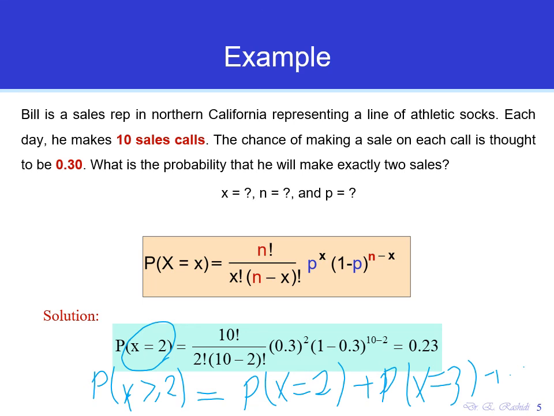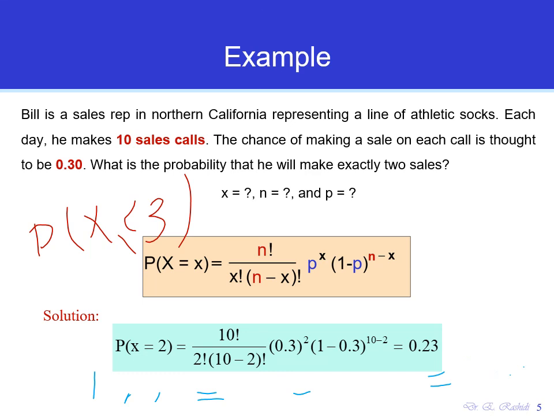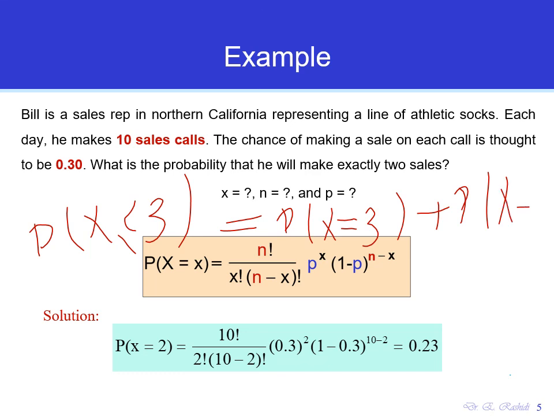How about when it says at most 3 sales? At most 3 would be the probability that he would make at most 3. So it would be x less than or equal to 3. How would we find that? It would be the probability that x is exactly equal to 3, plus the probability that x is equal to 2, plus the probability that x is equal to 1. So this would make the probability that at most